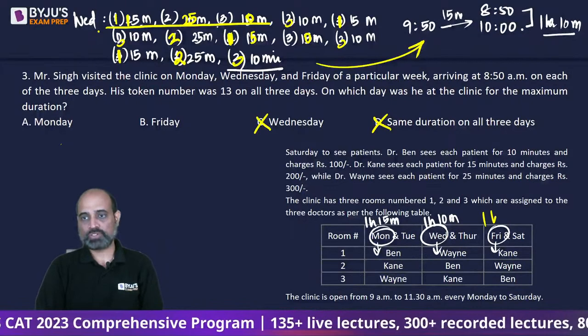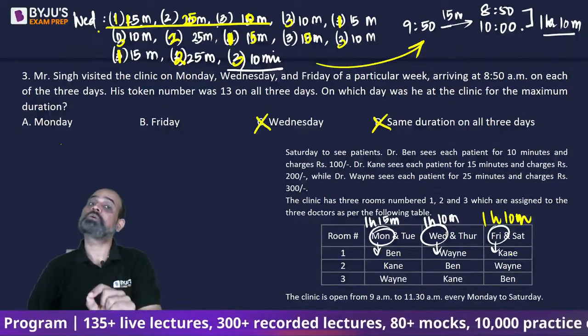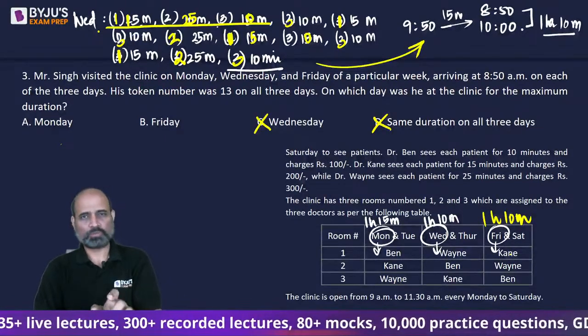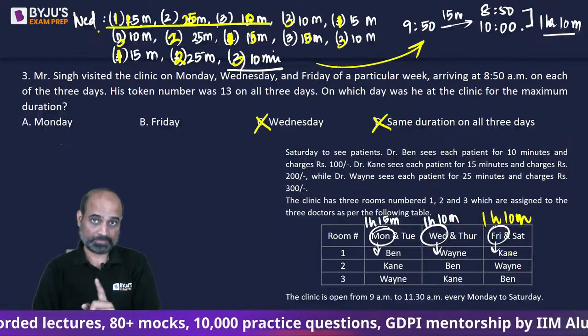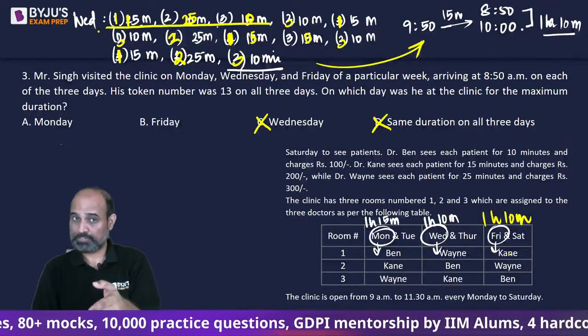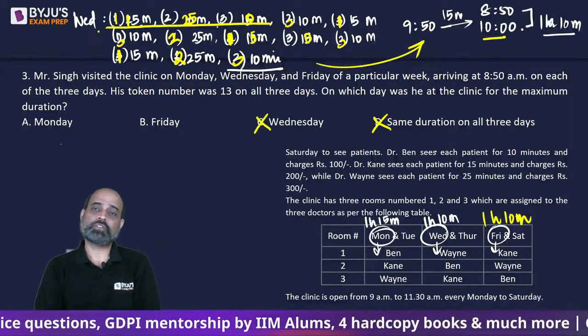On Friday also, Mr. Singh is going to take 1 hour 10 minutes because he enters room number 3. Doesn't matter the room number actually. He gets consultation with Dr. Ben, who's going to take 10 minutes. And since he enters at 9:50 there, he'll be there for 10 minutes until 10. So he's going to take 1 hour 10 minutes.